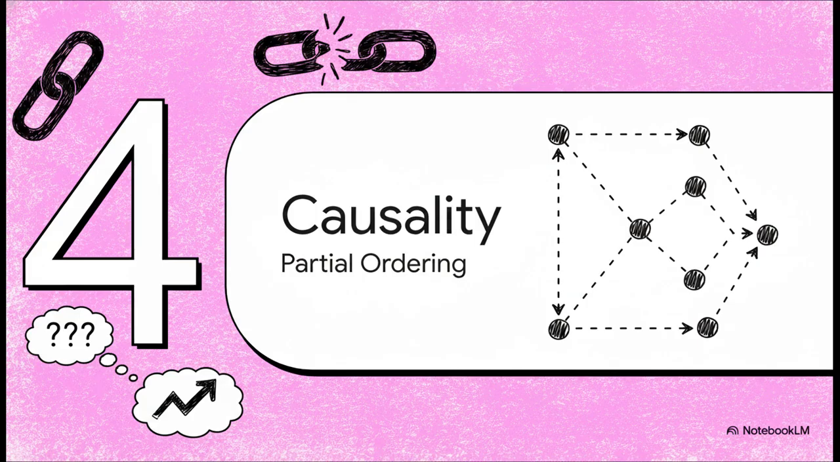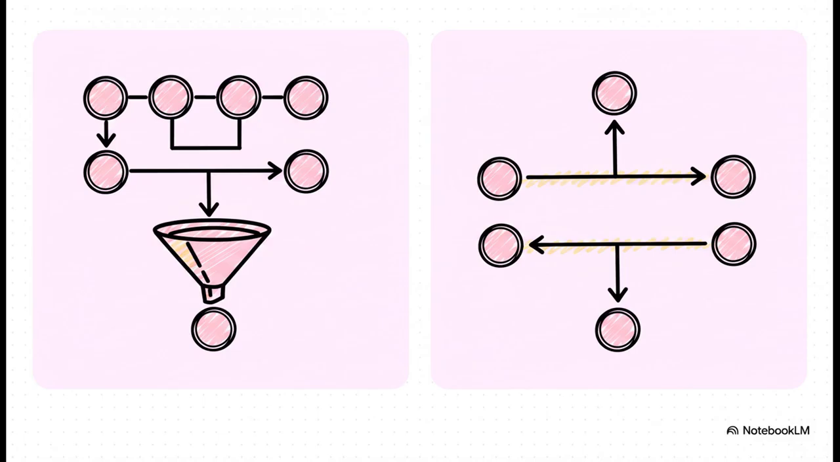Let's look at a practical alternative in Part 4, causality and partial ordering. The key here is understanding the stark difference between a total order and a partial order. Linearizability demands a total order. It's like integers. Every single operation in the entire system has to be definitively ranked in one massive single global timeline. As you can imagine, that creates a huge global bottleneck.